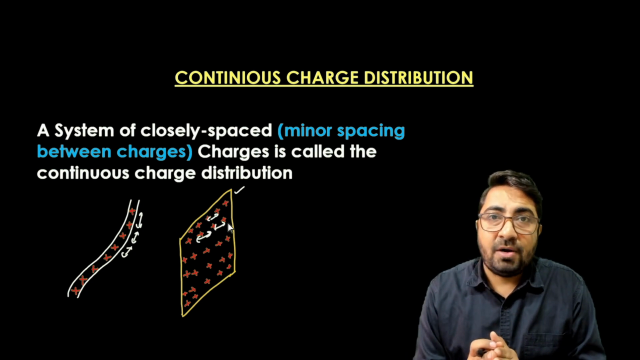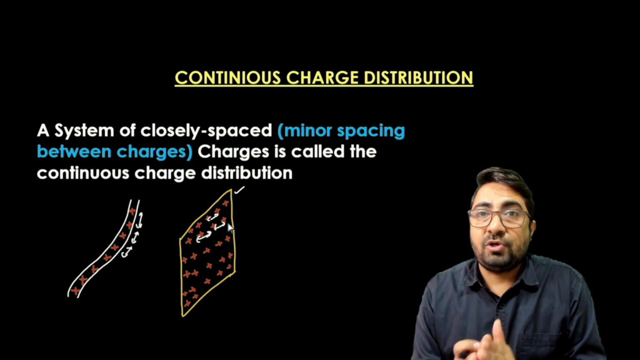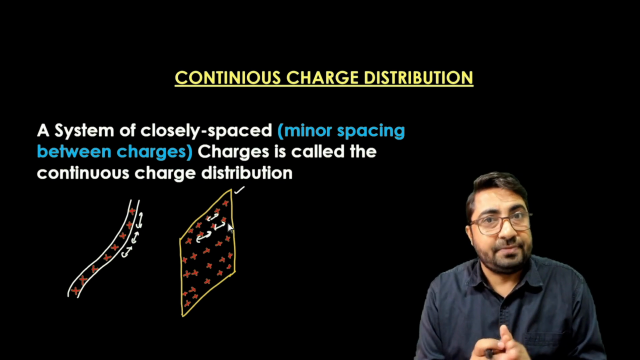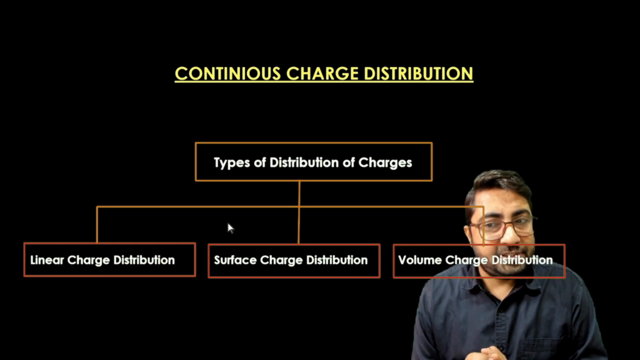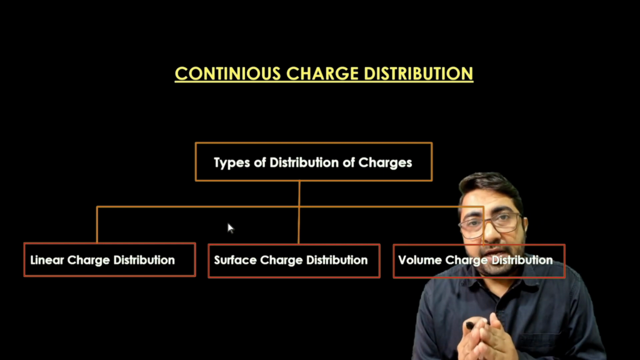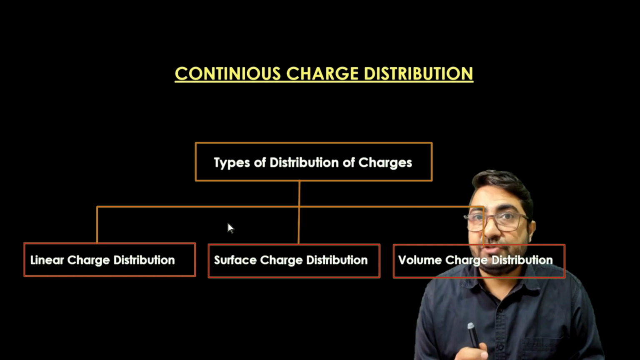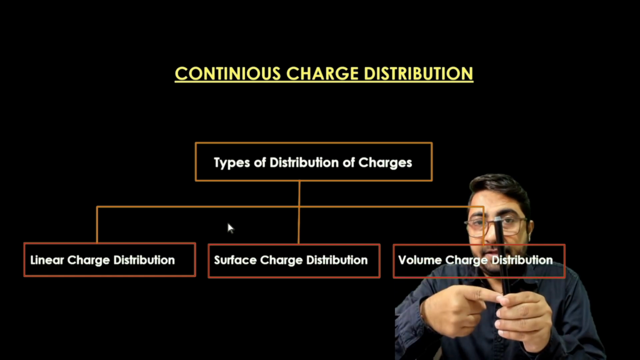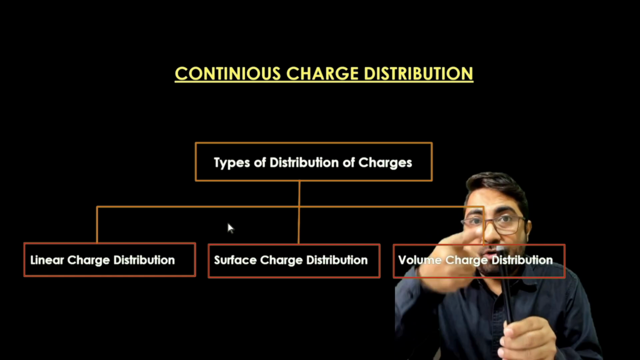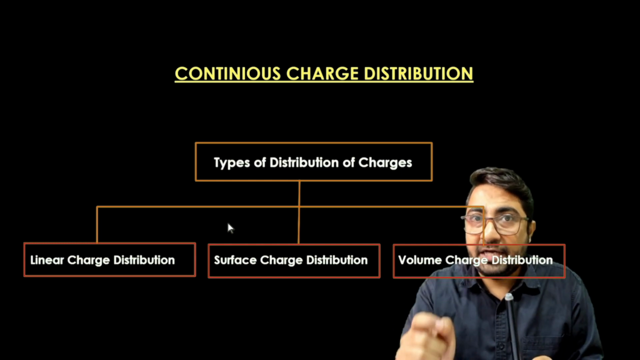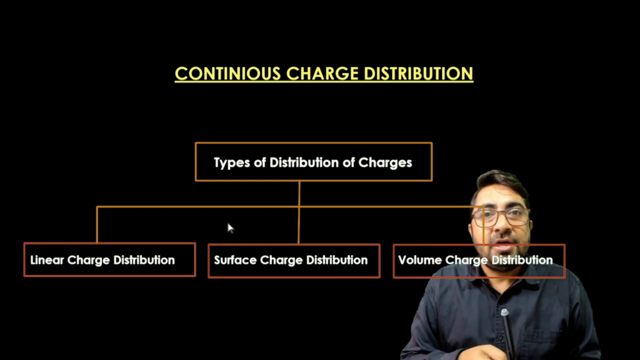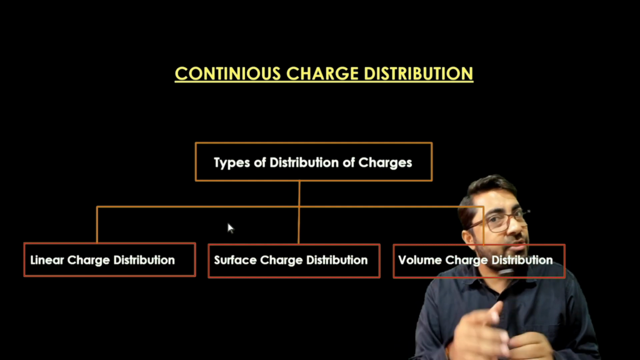Now we will study what are the types of distribution of charges. There are three types of distribution of charges. As I showed you earlier, there are three types of shape. Number one, a wire, that is charge is distributed over the given wire. So there is a distribution of charge on the length of the wire. So it is called the linear charge distribution.